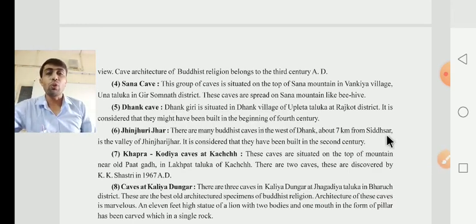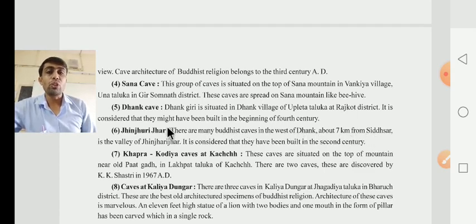After that, they have given about the Jinjuri Jar. There are many Buddhist caves in the west of Dhang, about 7 kilometers from Sitsara.